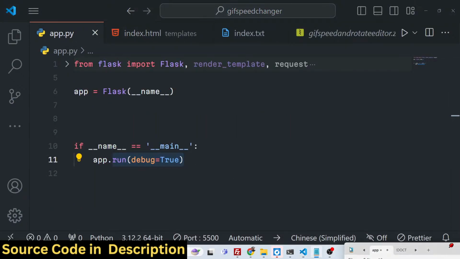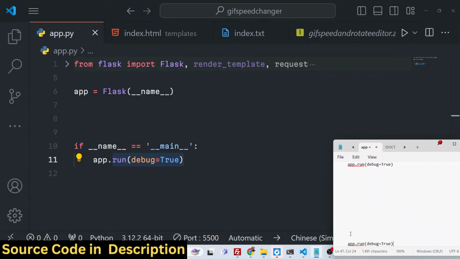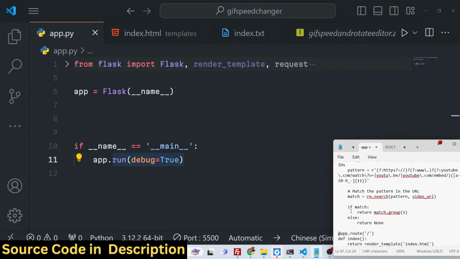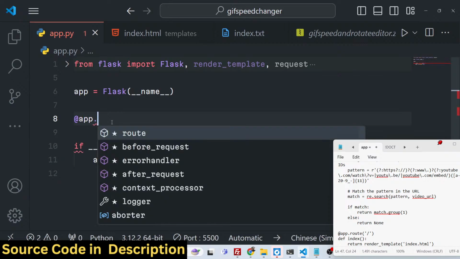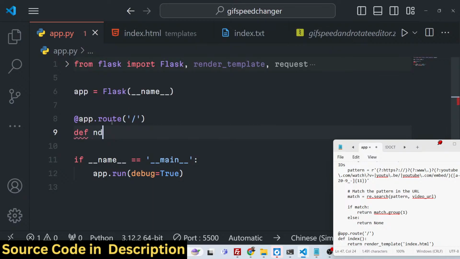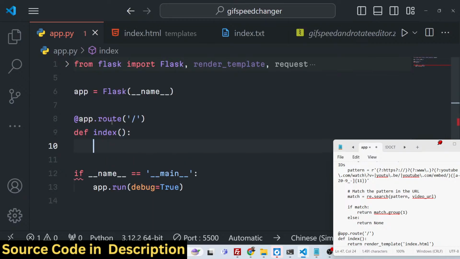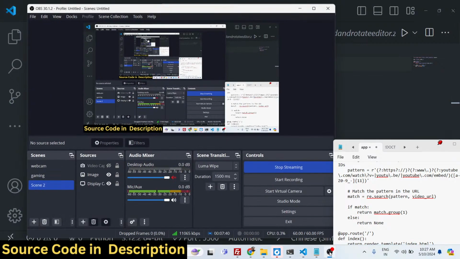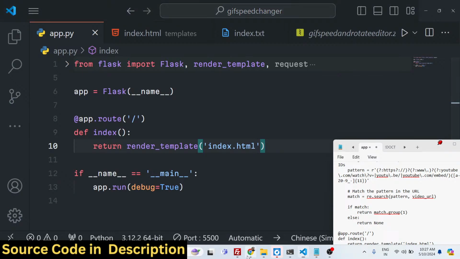So if you now need to bind this index.html whenever you open the home page, we now need to make a simple route. So we will simply say @app.route slash. This will be a simple get request by default. So we will define a method which is index. This will return render_template, and we will return this template which is index.html. This is actually the format in which we assign the routes inside our Flask application.